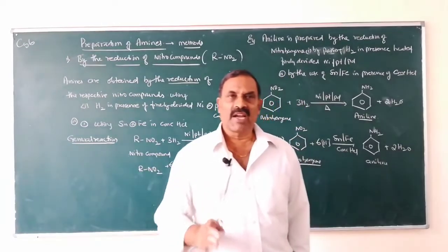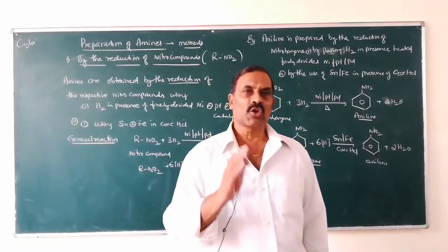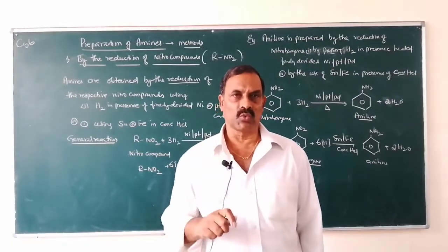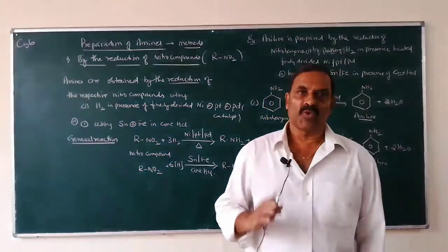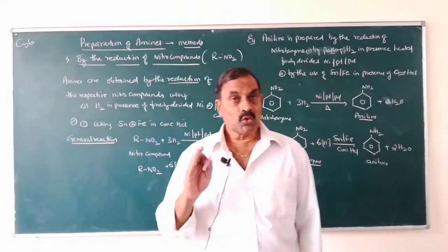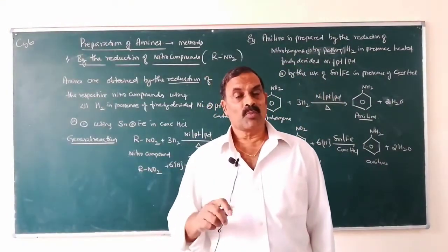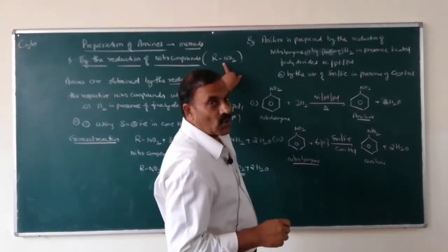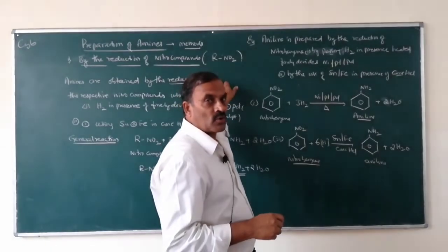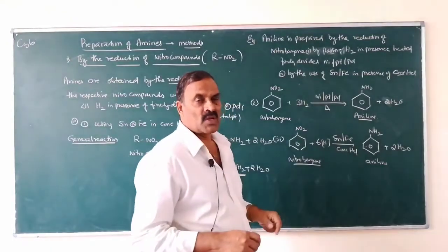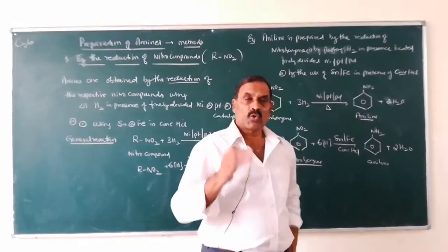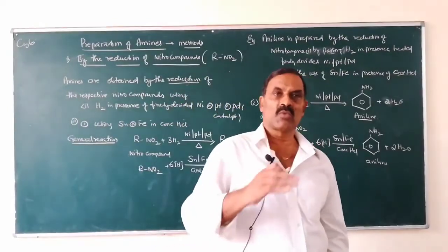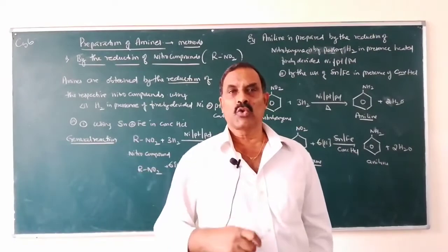Amines are obtained by the reduction of nitro compounds. What are nitro compounds? RNO2. Organic compounds containing NO2 groups are called nitro compounds. They are represented by the general formula RNO2, where R may be an alkyl group or an aryl group. So the NO2 group of nitro compounds should be converted into an NH2 group.